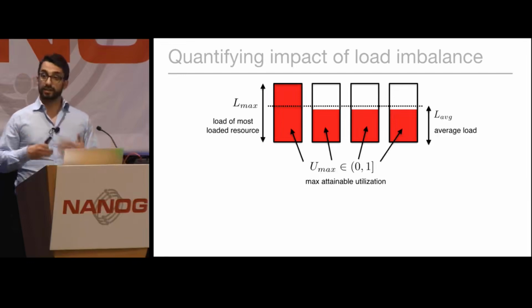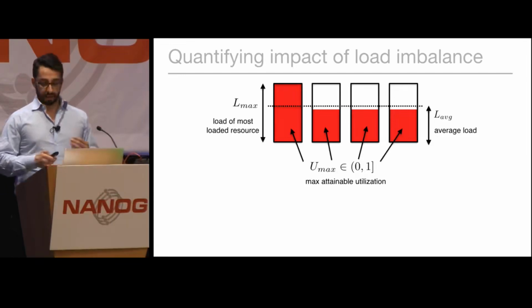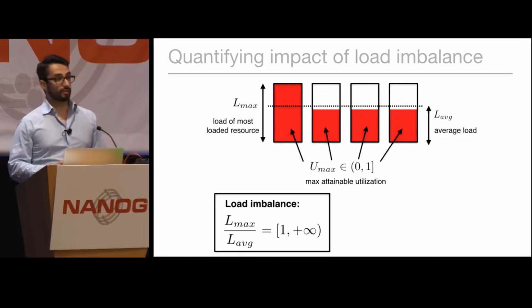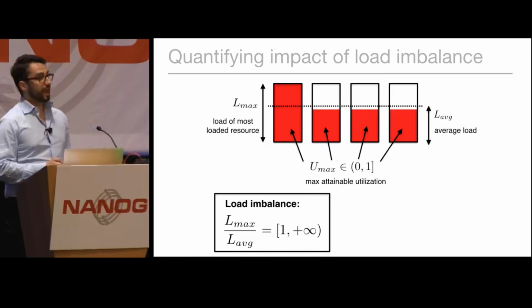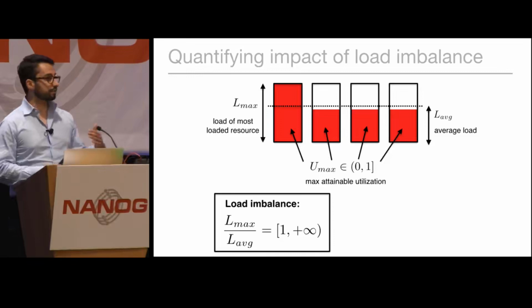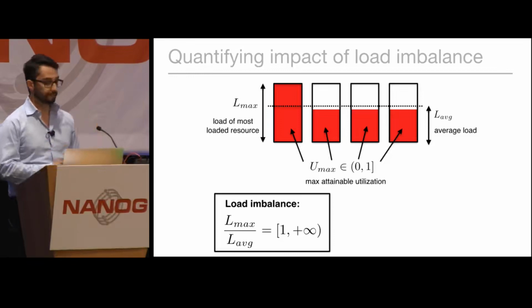But as load imbalance increases, the maximum attainable utilization can decrease. It can get close to 0 if you have a very severe degree of load imbalance. In scientific literature, load imbalance is normally quantified as the ratio between the most loaded resource and the average load over the resources. Again, in the ideal case of perfect load balancing across the resources, this fraction is equal to 1, because clearly the load on the most loaded resource is also equal to the average load across the resources, so the fraction is equal to 1.